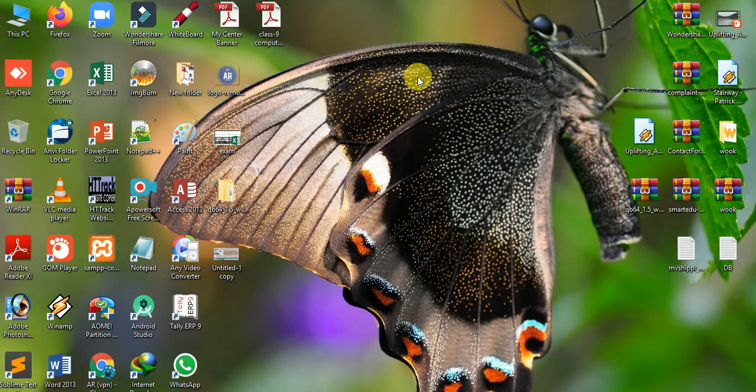Next we'll discuss some input devices. We already use keyboard, mouse, trackball, joystick, scanner, microphone, barcode reader, light pen, touch screen, OMR, and MICR. The keyboard is a typewriter system. Without a keyboard you cannot type any text in your computer system.